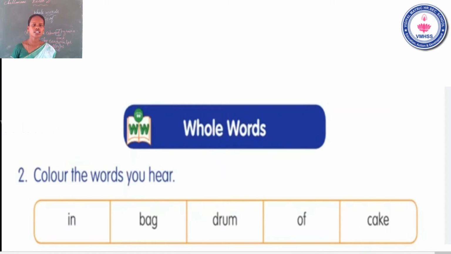Yes, this is your activity, students. Whole words, color the words you hear. In the whole word session, we learnt two whole words. Yes, the one is in, the second one is off. So, you only color the two whole words. Okay? In and off. You have colored the two words. The first one is in and second one is off. It's clear?